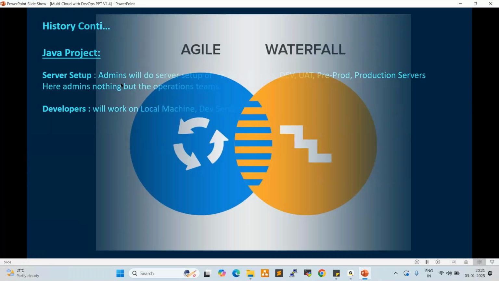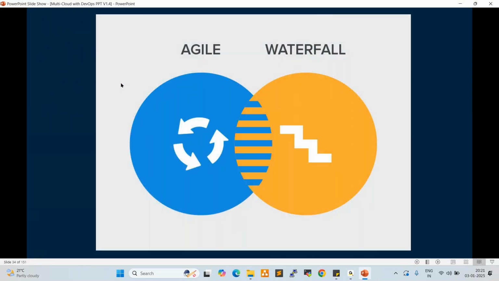Now let us go with Agile and Waterfall. What is Agile? What is Waterfall? Agile is a methodology. Waterfall is also an old methodology. Agile is parallel development. Waterfall is sequential development. Currently, every project team is using the Agile methodology. In Agile, we prepare the sprints. What is a sprint? Anyone having an idea? What is a sprint?